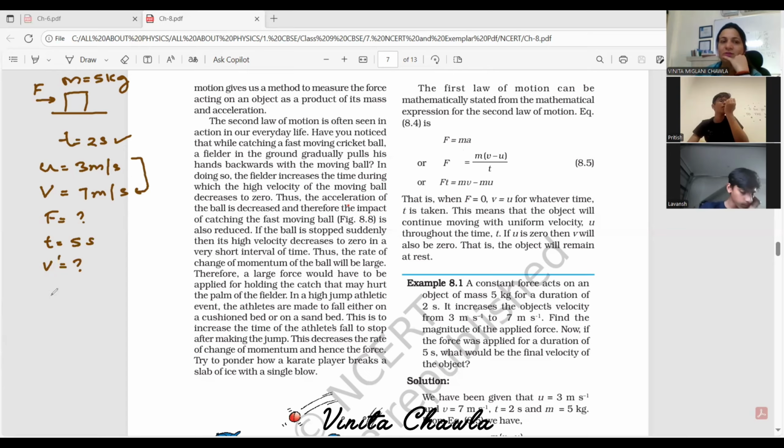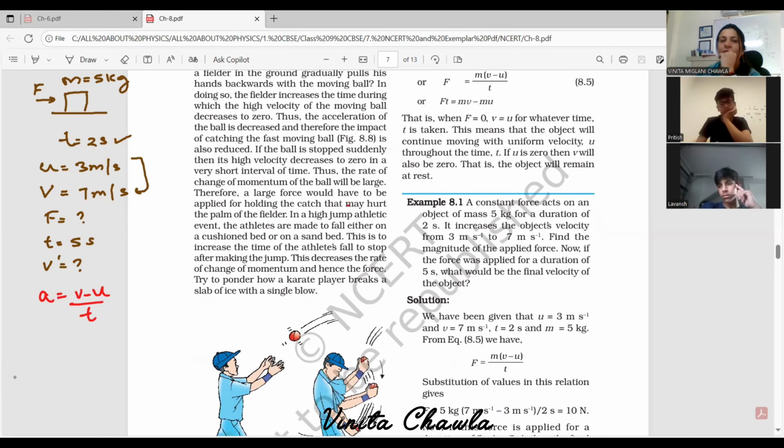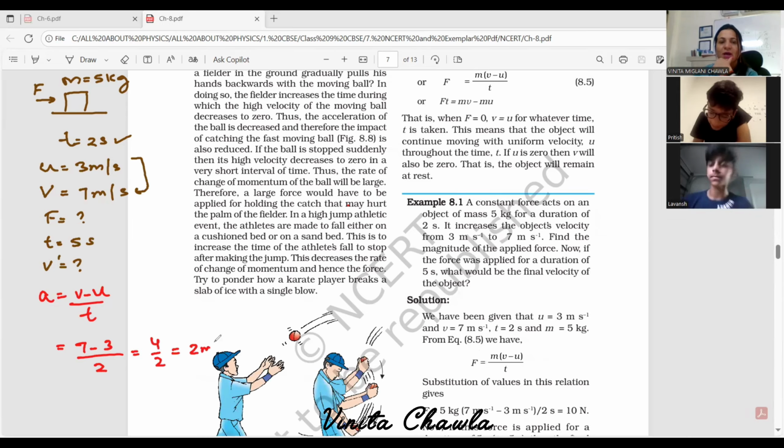So we can find the acceleration. It's v minus u by t, the rate of change of velocity with time. First find the acceleration, because the force is constant, so the acceleration remains constant as the mass is also constant. v is 7, initial velocity is 3, time is 2. So this is 4 upon 2, 2 meter per second square is the acceleration.